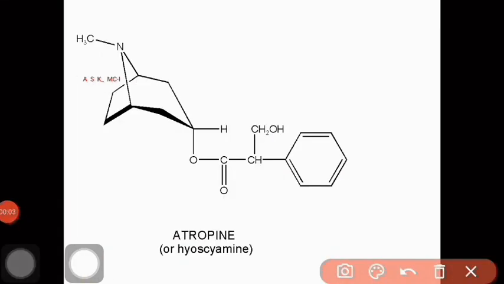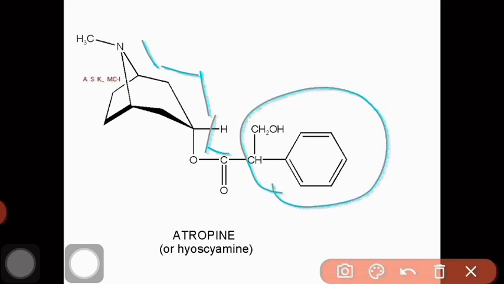This is the structure of atropine, and the points of similarity are shown here. 1, 2, 3, then this oxygen, then this acetyl group, and instead of the methyl group we have this group.